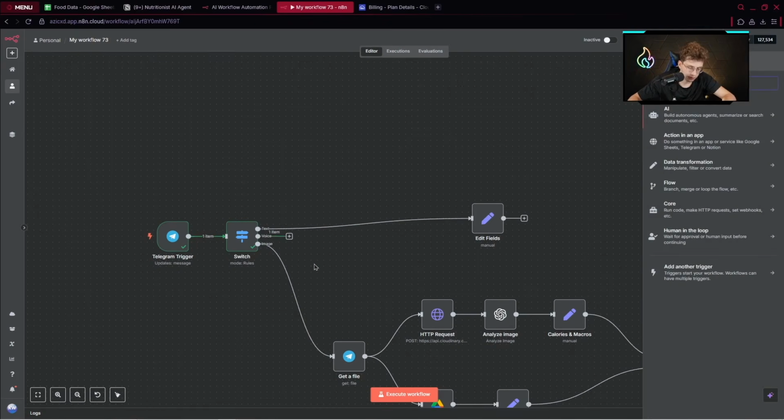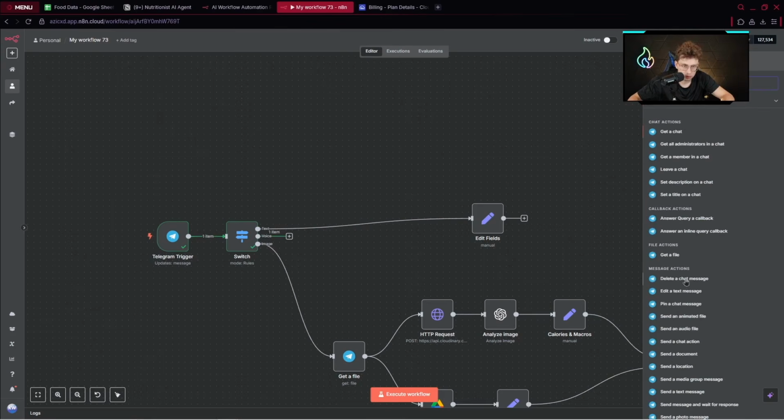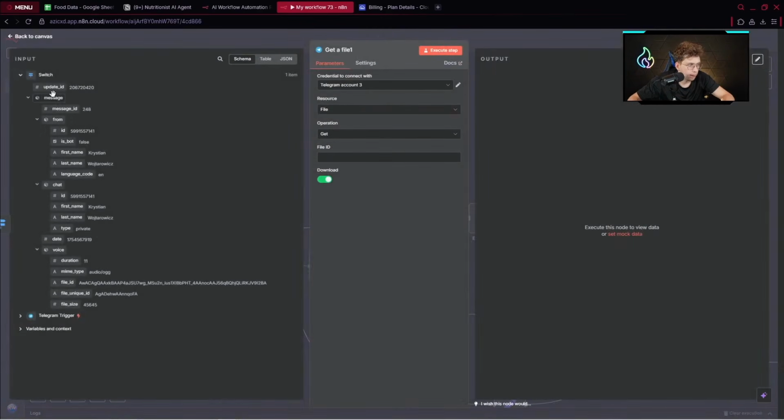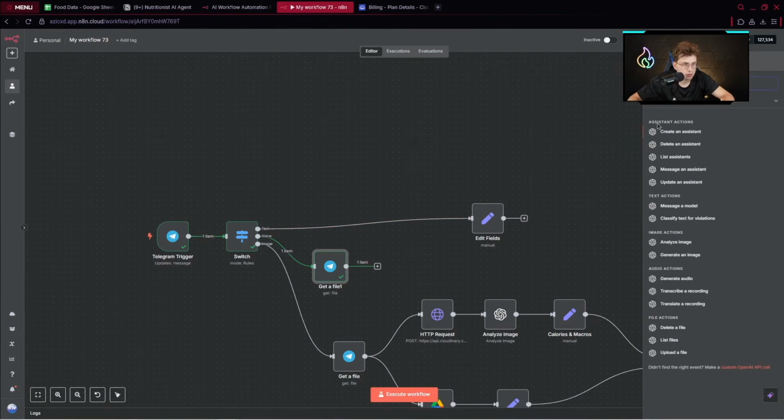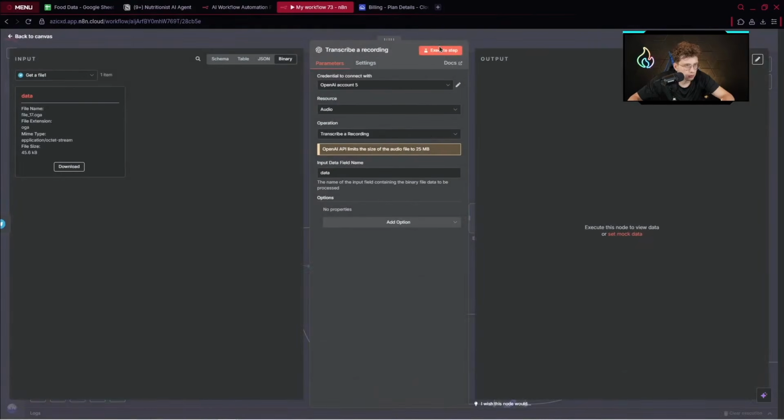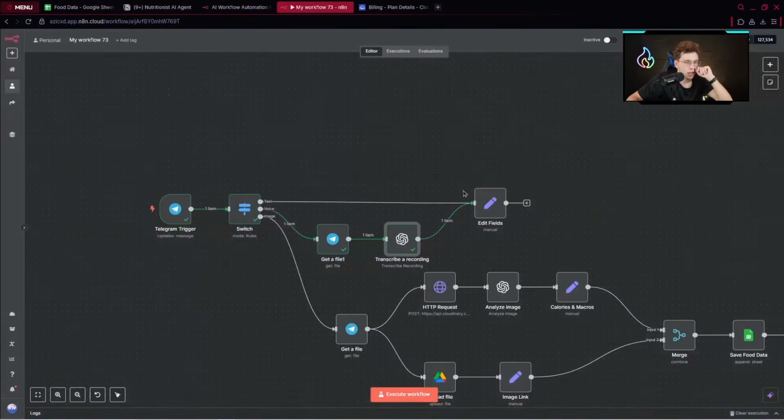And for the voice path, we want to just transcribe this voice file. So firstly we get the file. We pick Telegram, get a file, file ID. Where do we have it? File ID here, execute. Then right away we go ahead to the transcriber. So OpenAI, transcribe a recording, execute step.